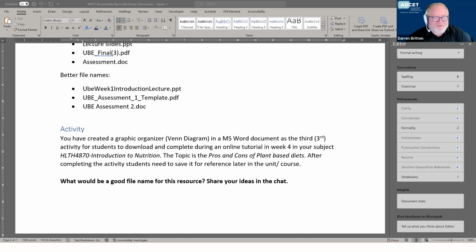And consider, a student told me this many years ago, I've never forgotten, for one subject they got to week 10 and they were going through the folder and they screen shared to try and find something that was there. And again, the naming convention was all over the place. There wasn't one. But there were 390 different files for this one subject by the time they'd gotten to week 10 alone, along with files that were extra readings, things they had to download from the library. They tried to put things into week folders, but some things needed to be used across multiple weeks. So imagine trying to dig through all of those files to find something.